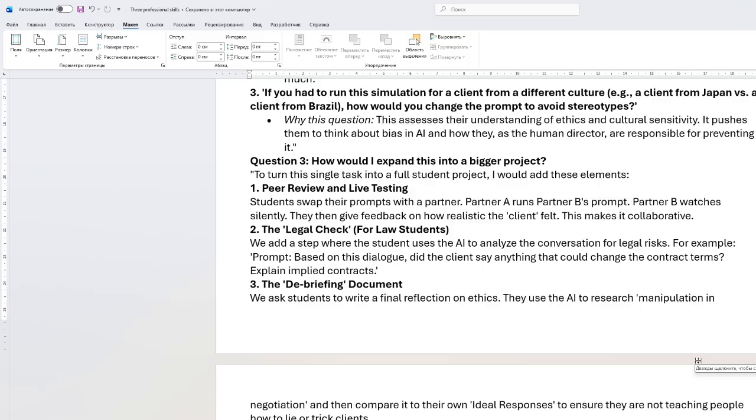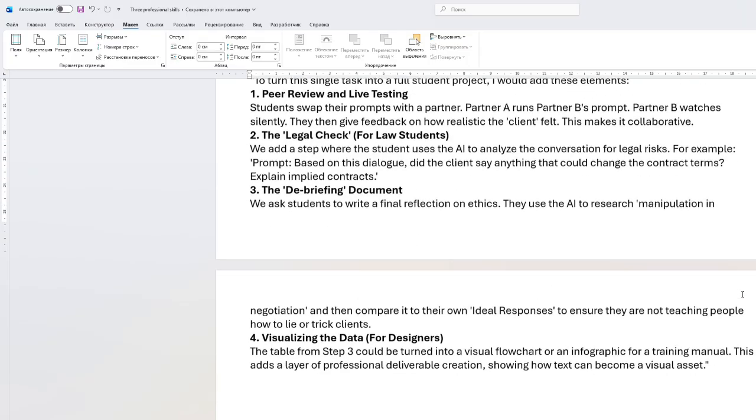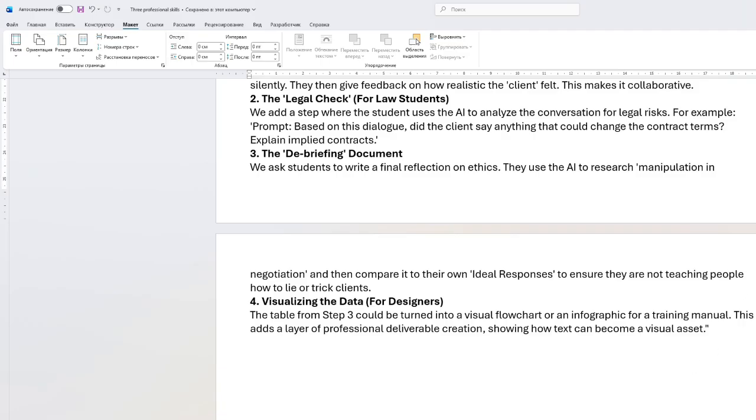Third will be the debriefing document. We ask students to write a final reflection on ethics. They use the AI to research manipulation in negotiations and then compare it to their own ideal responses to ensure they are not teaching people how to lie or trick clients.